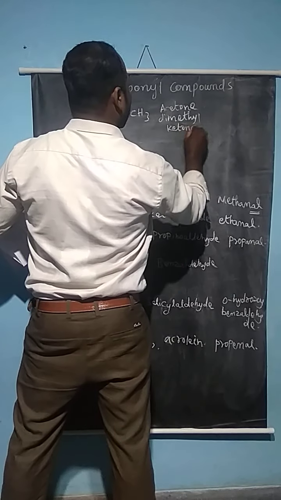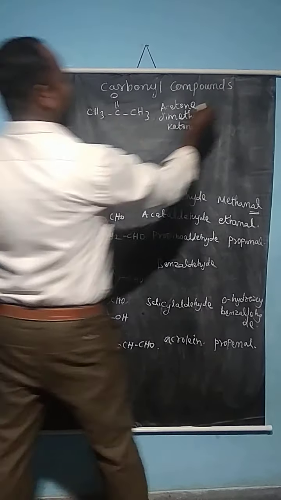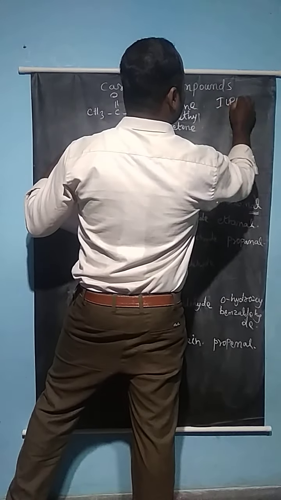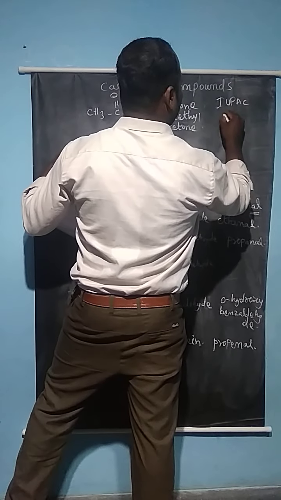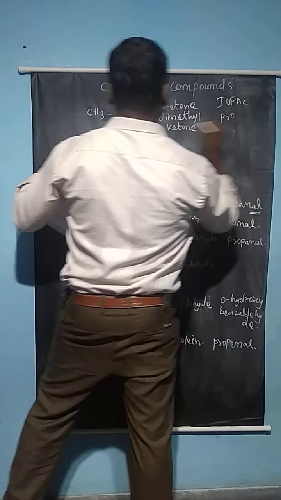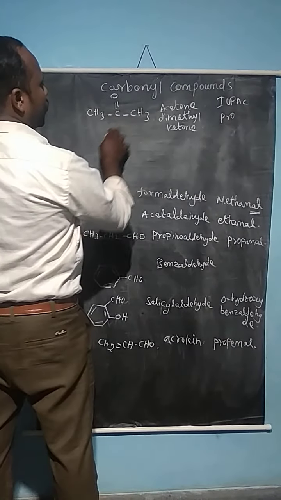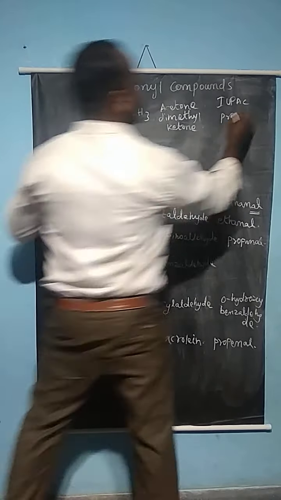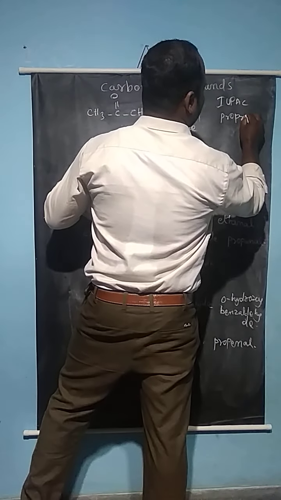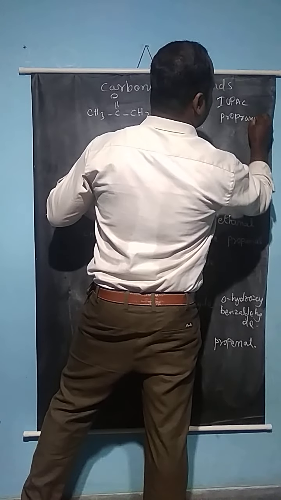The IUPAC name is propanone because there are 3 carbon atoms in the ketone compound. So 3 means propane, propanone.